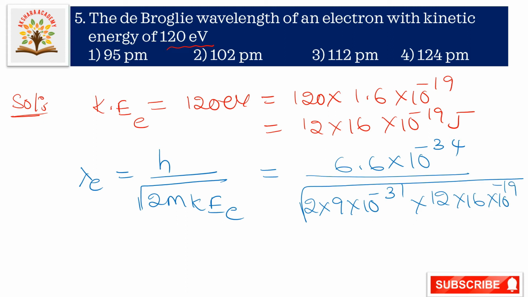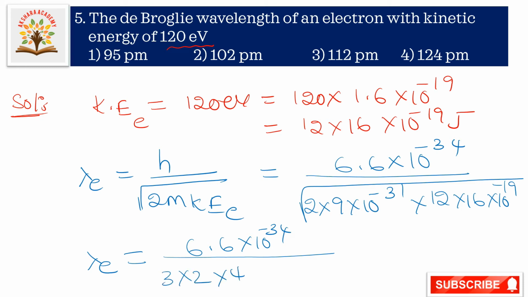So here this can be written as lambda E, the electron wavelength, is equal to 6.6 into 10 to the power of minus 34 by 3 into 2 into 4 under root of 2 into 3 into 10 to the power of minus 50 here.